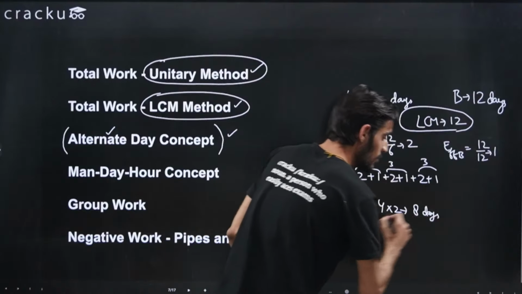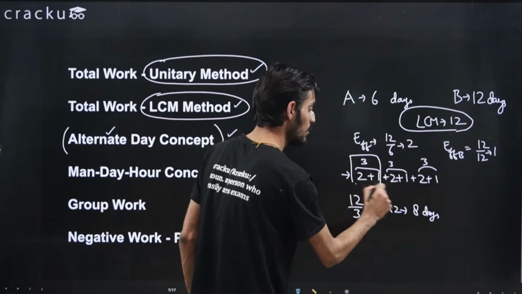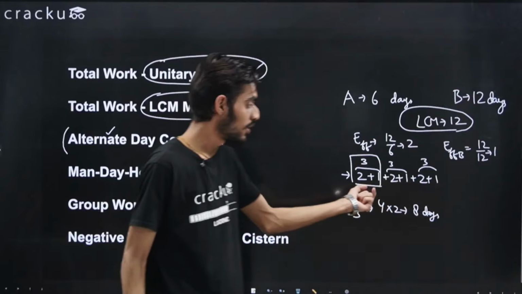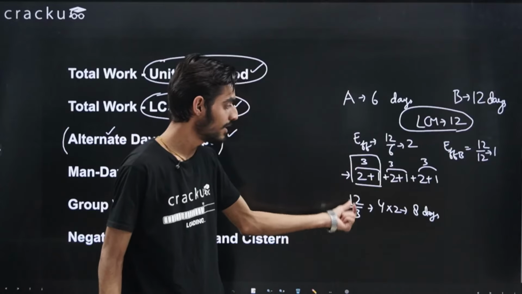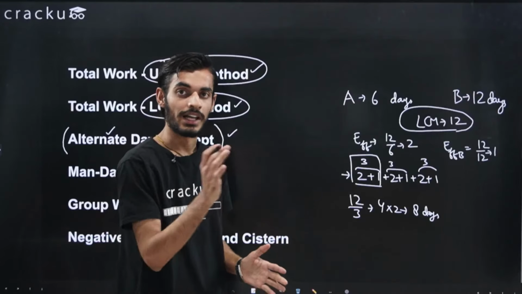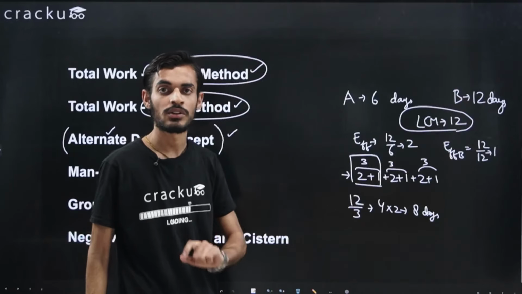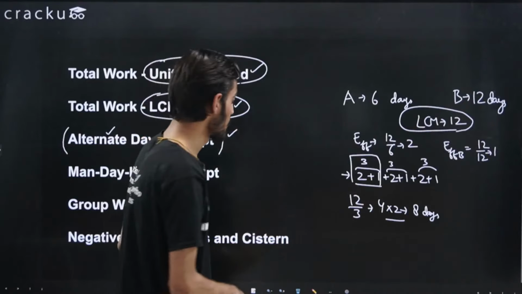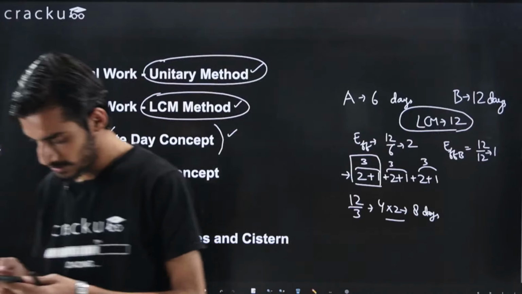right? So what you can do in these cases, you can just check one complete cycle. So in this particular cycle, you can see that one day A is working, on the second day B is working, and this cycle is getting repeated. So on the basis of one cycle, you can just divide the LCM by this particular number, that is 12 divided by 3, that is coming out to be 4. This 4 represents there will be 4 cycles in which A and B will be working, and because in every cycle there are 2 days, the total number of days that they will take when they are working on alternate days will be equal to 4 multiplied by 2, that is 8. So this was the concept of alternate days. I hope this should also be pretty much clear. If you have any doubts, you can just ask, or we'll move ahead.